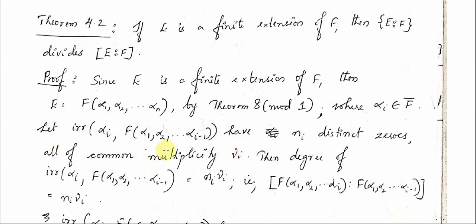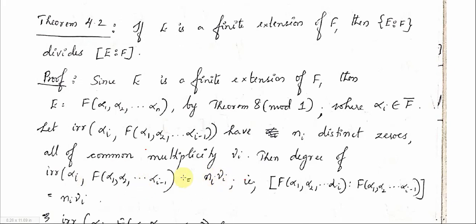Alright. So this alpha I, the irreducible polynomial of alpha I over the field F(alpha 1, alpha 2, etc. alpha I minus 1), let this have ni distinct zeros. One of them is alpha I. So it has ni distinct zeros, all of common multiplicity mu I. Okay. So if a polynomial has ni zeros and all the zeros have multiplicity mu I, then what is going to be the degree of that polynomial?